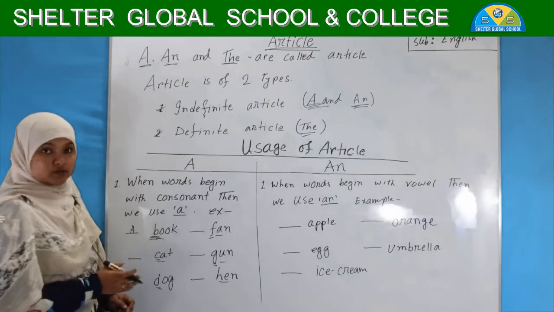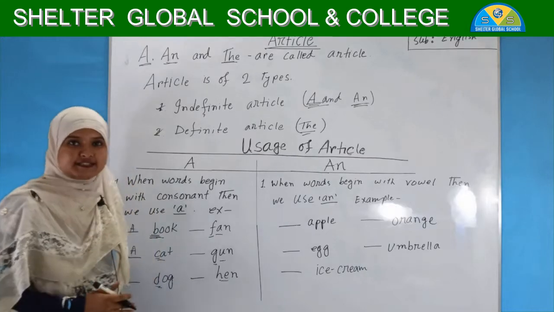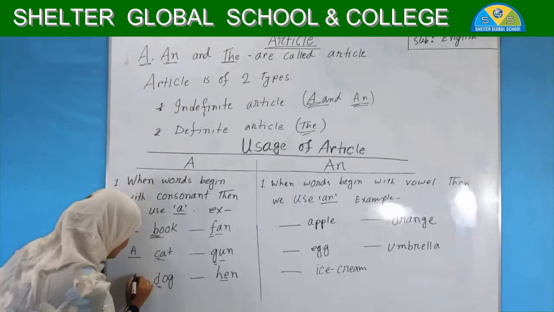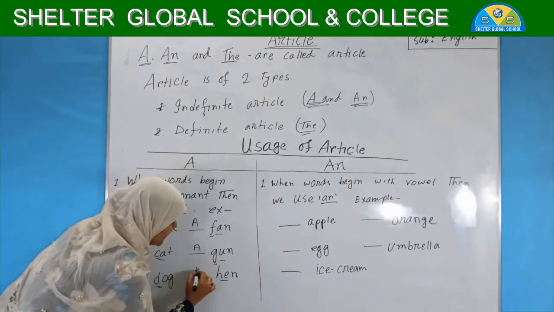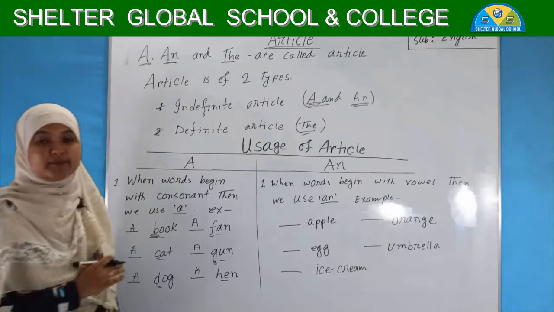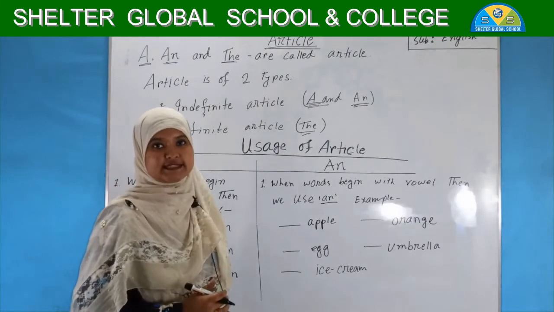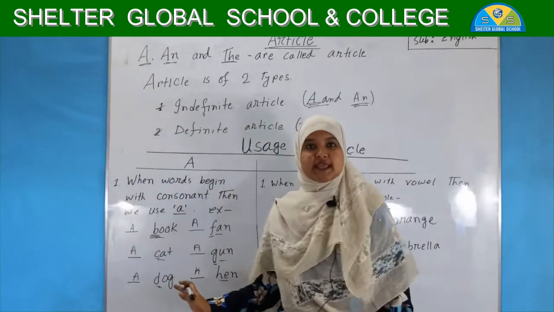So we all understand that all words which start with a consonant letter use a.